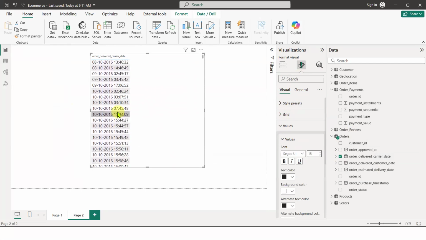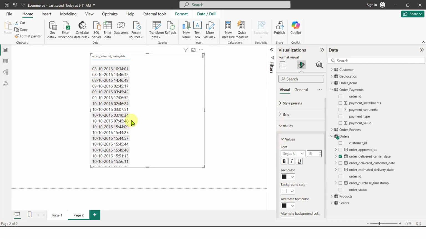Suppose there is 8th of October, but probably there is no 9th of October, and there is directly a 10th of October. So it is inconsistency with the data as well. That is also one of the issues that usually happens with the date column. There is 8th, there is no 9th, there is 10th, there is no 11th.